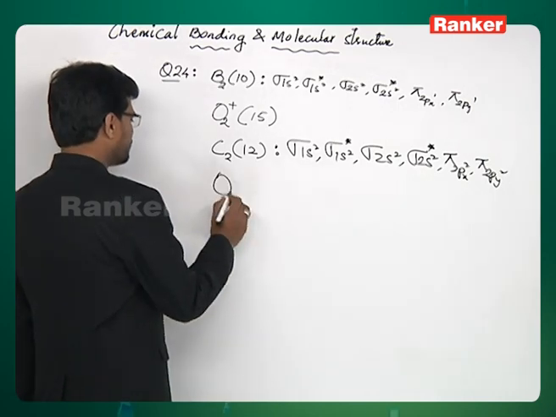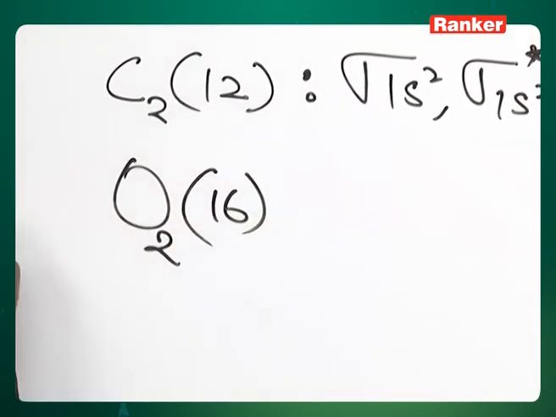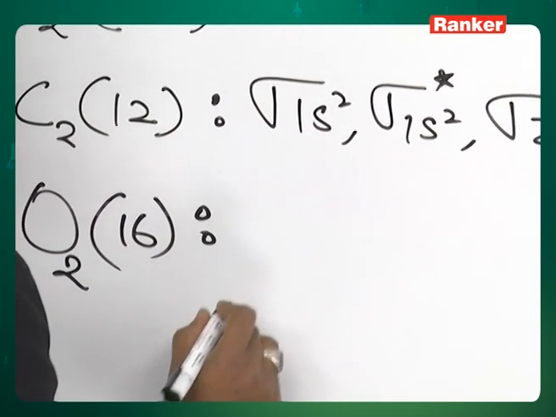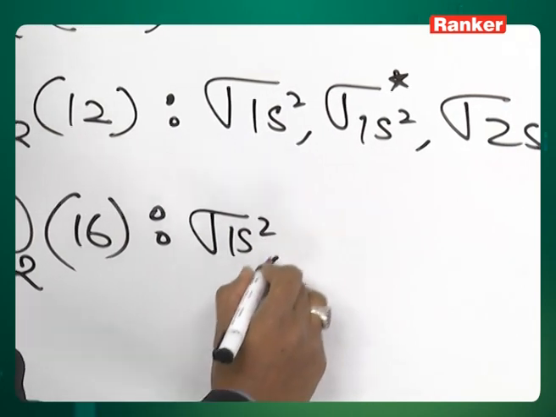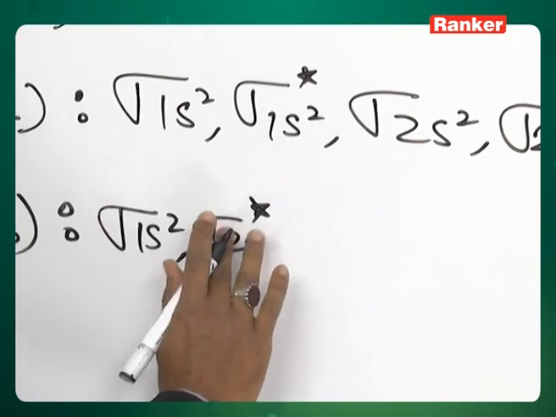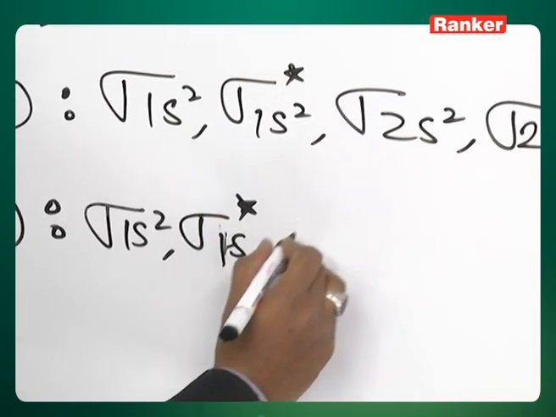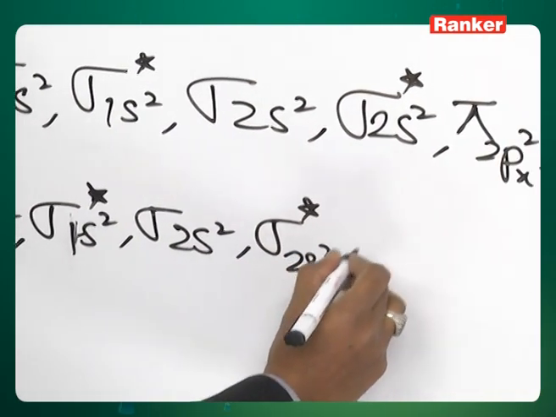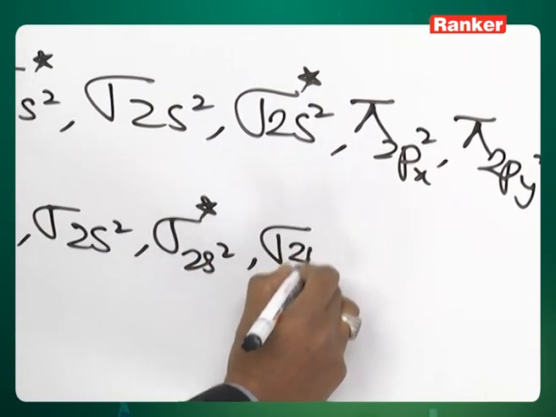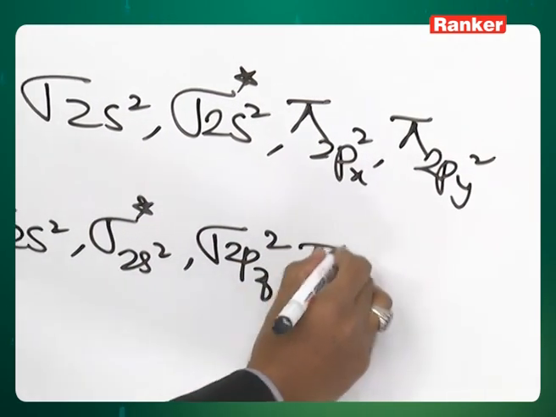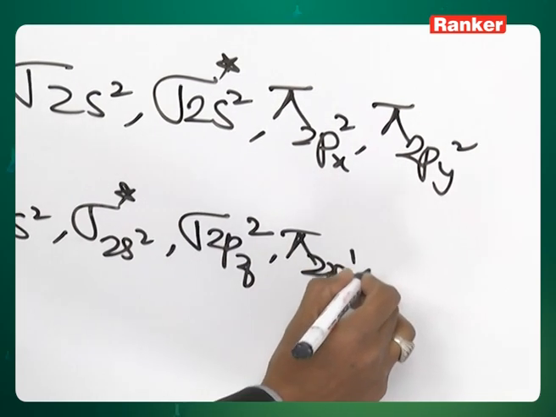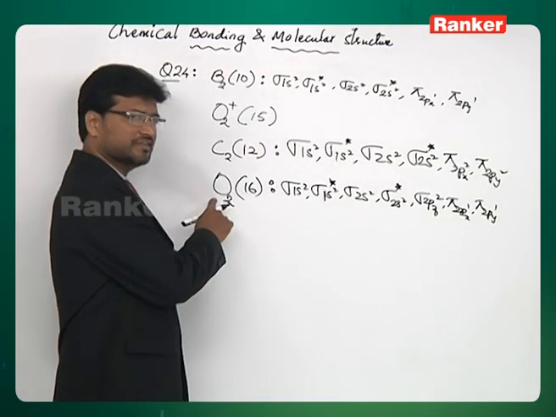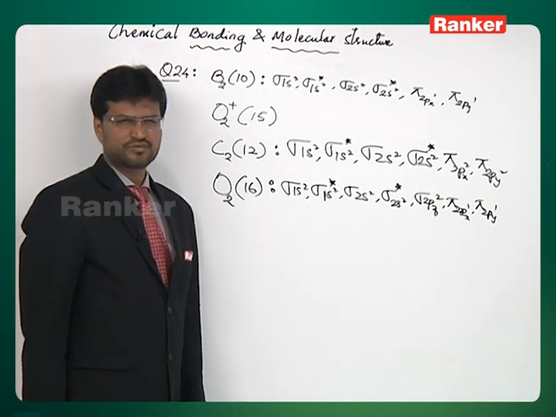But look at O2. O2 has 16 electrons. If you write the configuration, you realize this will be sigma 1s2, sigma star 1s2, sigma 2s2, sigma star 2s2, sigma 2pz2, pi 2px1, pi 2py1. So this clearly tells us that oxygen is paramagnetic. So option 2 is also ruled out.